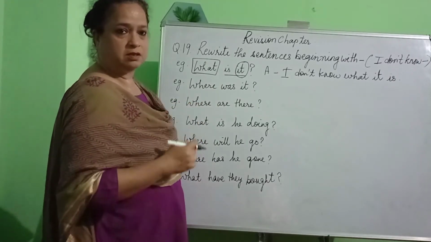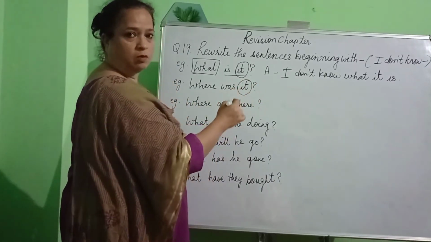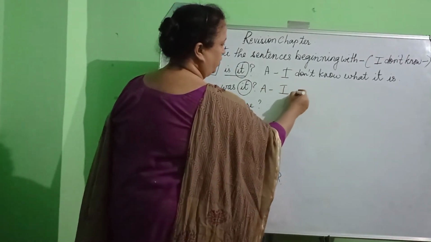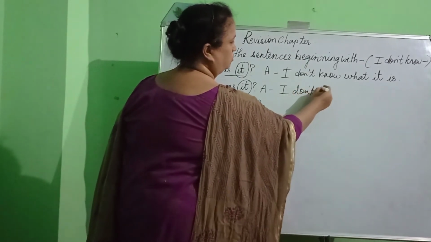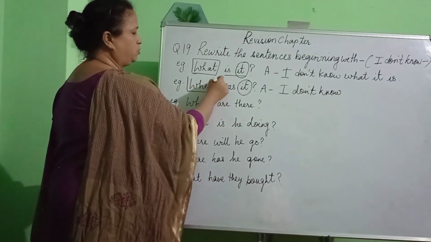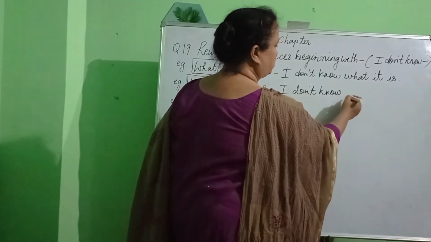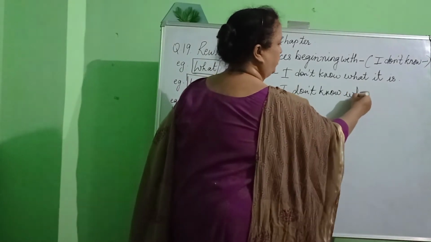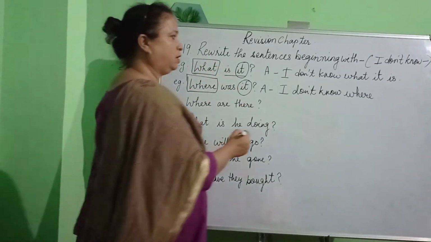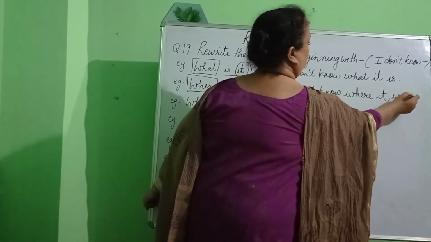Where was it? Okay, once again, we want to know where it is or where it was. So, I'll begin my answer using I don't know. After writing I don't know, we will use the question word. What is the question word? We have already learnt this in grammar, the WH words. So, I don't know where. Now, what are we talking about? We are talking about it. Now, we write the word it over here and then we write the helping verb, that is was.